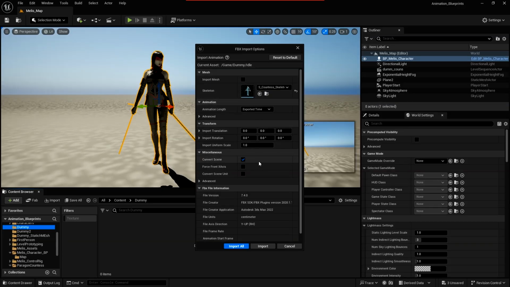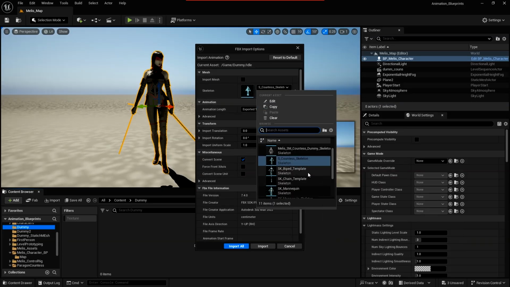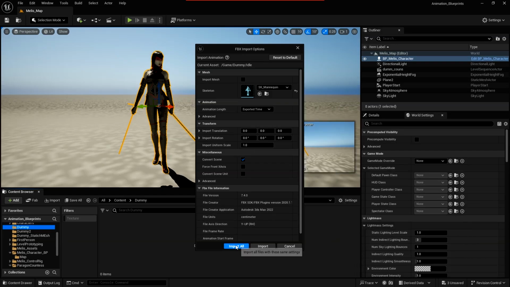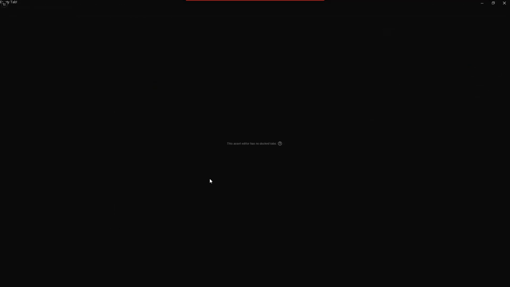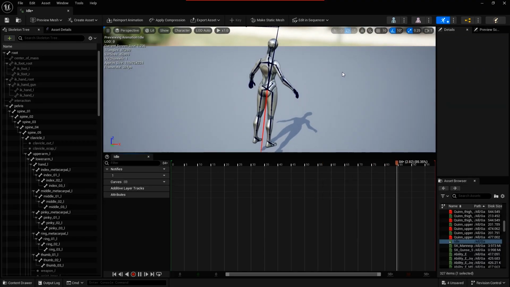Okay, if I don't use their mesh, this mannequin, let's see what's going on. Yeah, the result is completely broken.